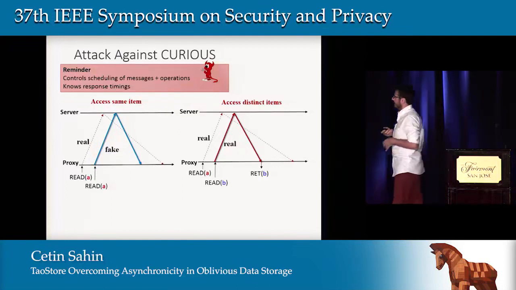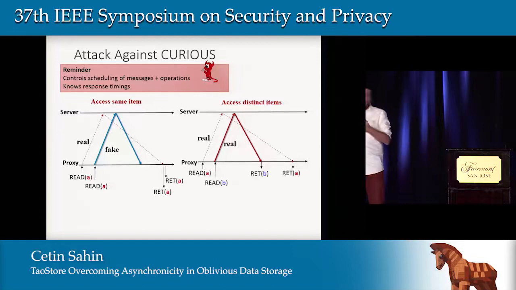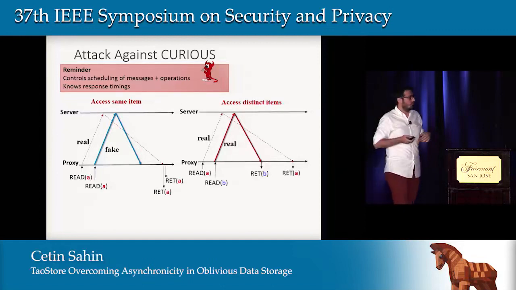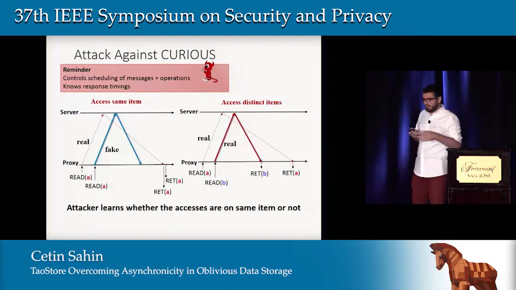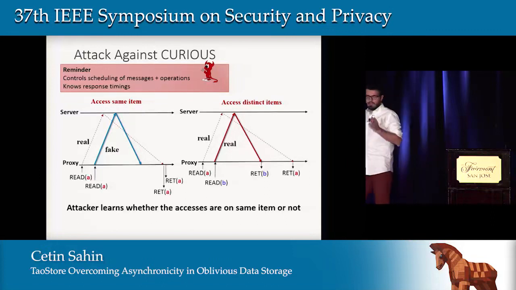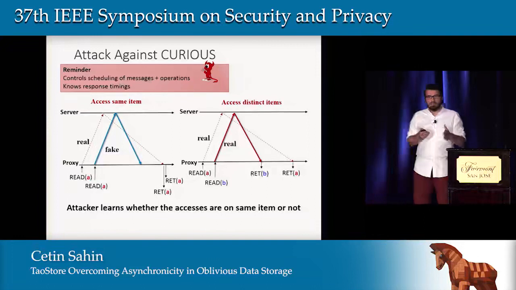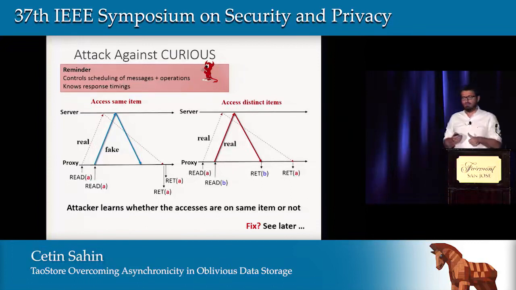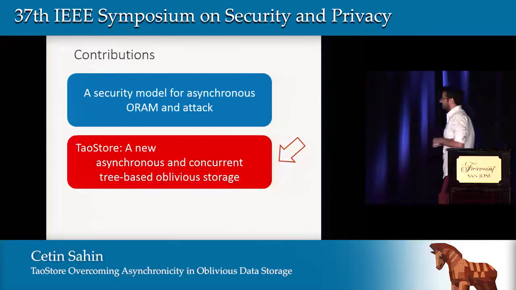Whenever we fetch the path for A, and we fetch item A, we will return responses for the requests of A. As you can see, since the adversary knows when the responses are returned, it learns whether the accesses are on the same item or not. We have a fix for later, so just stay tuned.